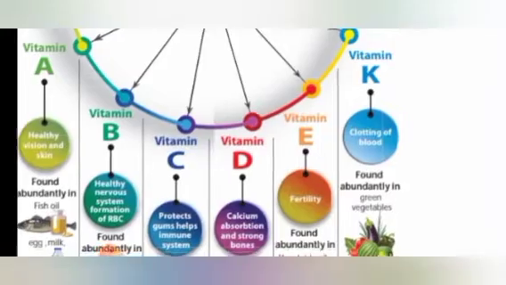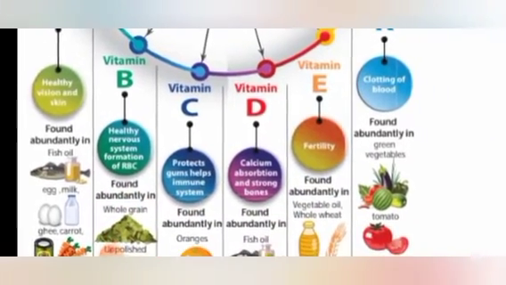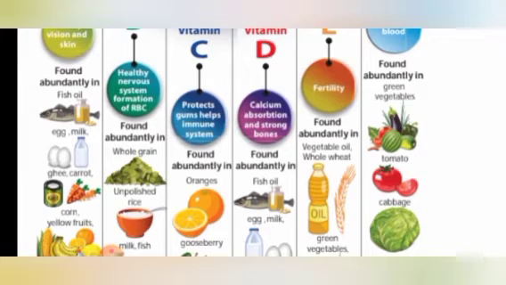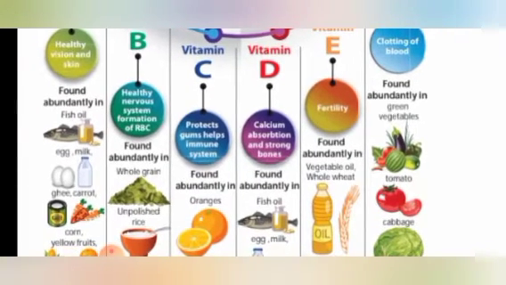Okay. So first one is vitamin D. Vitamin D is mainly required for calcium absorption and strong bones. So our body has to absorb, absorb means what? Uriyardu. Okay. So absorb the calcium we are taking in. And also for the formation of strong bones, this vitamin D is needed.